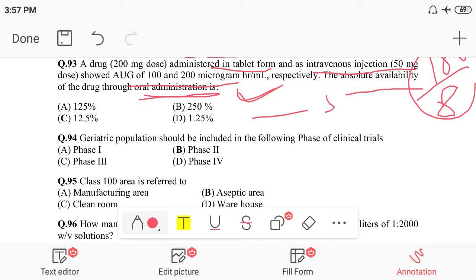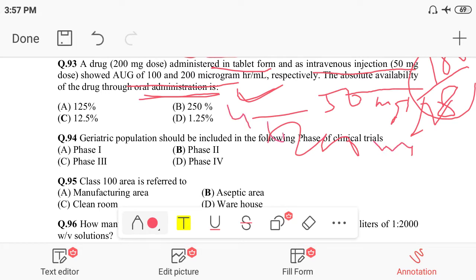In IV we are using 50 milligram, and in oral we are using 200 milligram orally. So it's 4 times more.